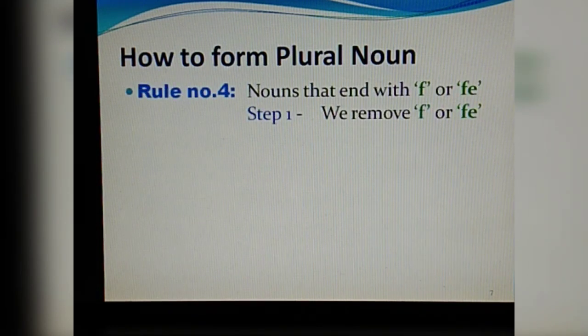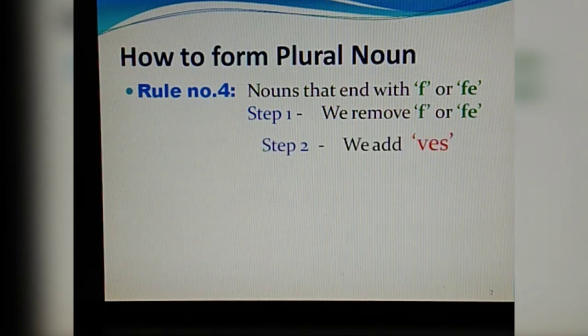Rule number 4 says that for nouns that end with f or fe, we remove f or fe to make it a plural noun, and in step 2 we add ves. So we are removing f or fe from the singular noun and adding ves instead to make it plural.